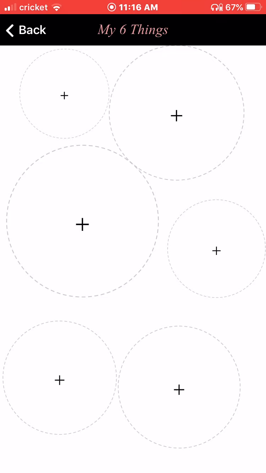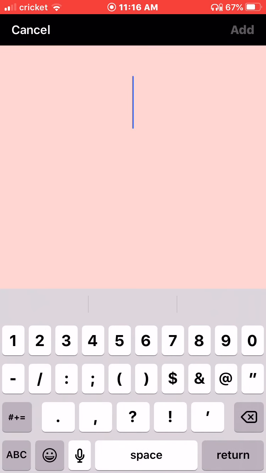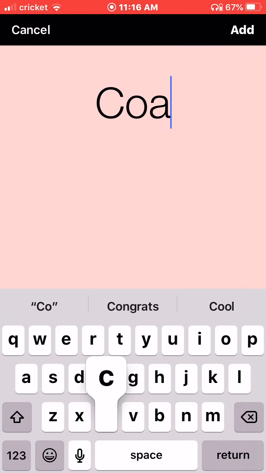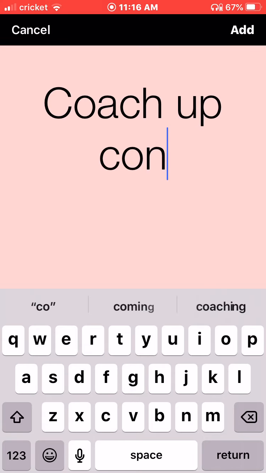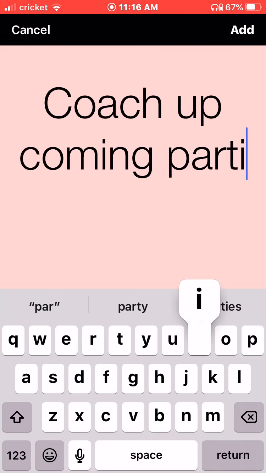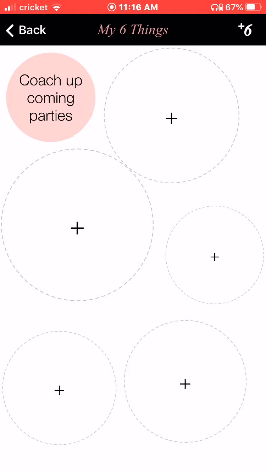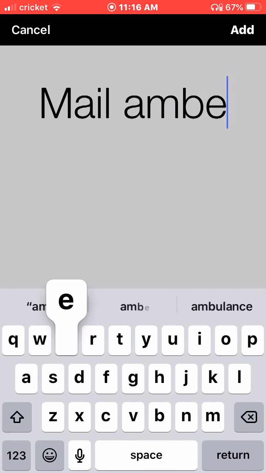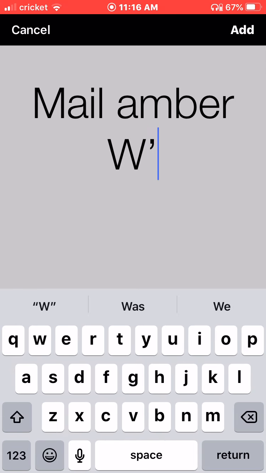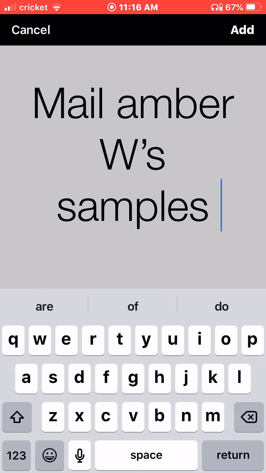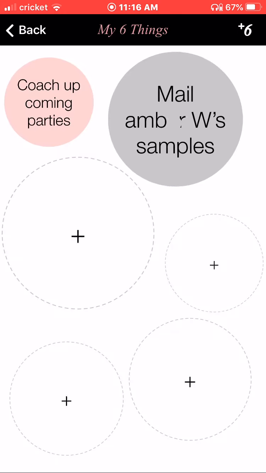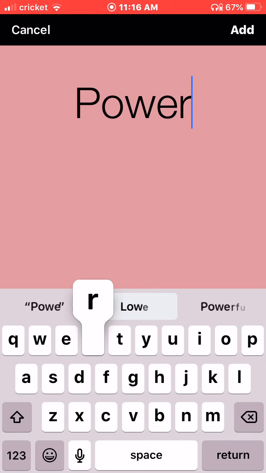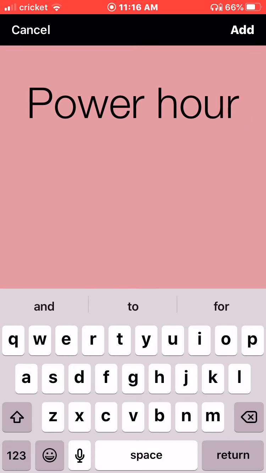I actually have my list right here, so I'm going to go ahead. My first goal is I've got to coach my upcoming parties. Okay, got to do that. All right, I've got to mail Amber W's samples. Her party is my very next one. The other ones can go out tomorrow, but I need to do that today. All right, put in here my power hour. Yeah, that actually counts as one.